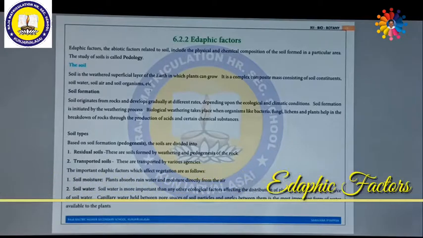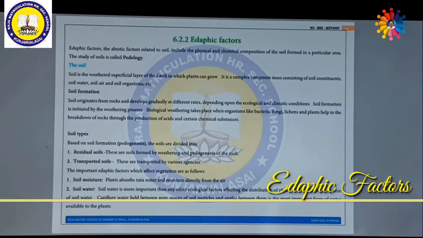Dear students, today we are going to discuss edaphic factors. What is edaphic? Edaphic factors are the factors influenced by soil. So edaphic means soil, and edaphic factors are abiotic factors related to soil, including the physical and chemical composition of the soil formed in a particular area. That means the physical and chemical nature of the soil which influences the plants are called edaphic factors.